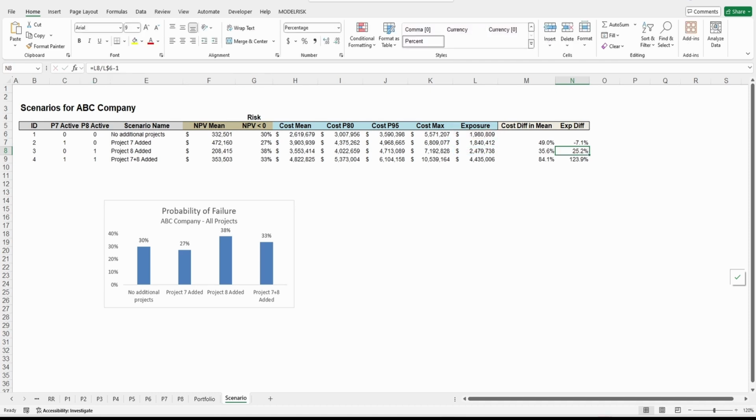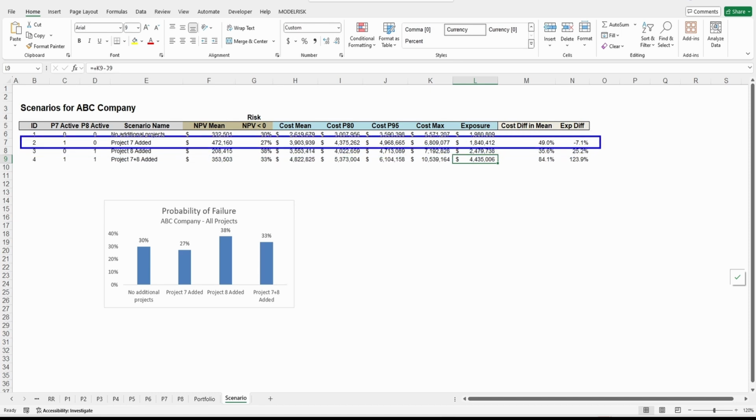So what are we going to do? We can try both, for example, adding 84% with 123% of the exposure, almost 4 million. My recommendation, if you ask me, if this is a new risk and a new project, I would just go with this, knowing that I'm going to spend more money, but I'm going to reduce my exposure, meaning that perhaps the project I'm going to do is going to be very beneficial. And that's why I will do it.